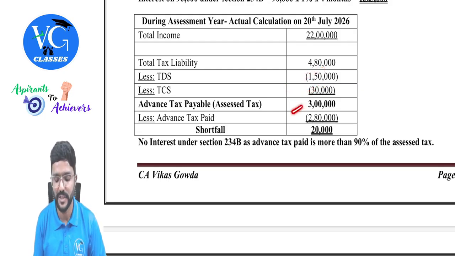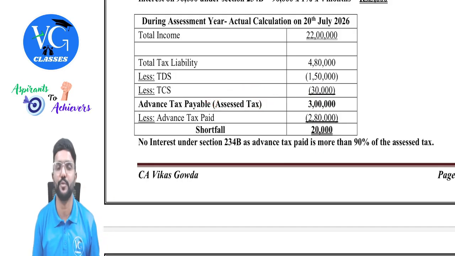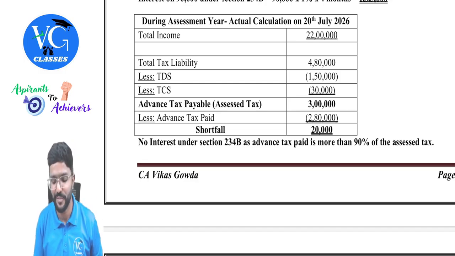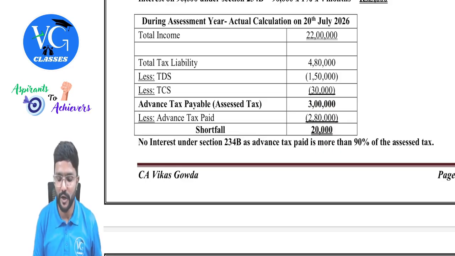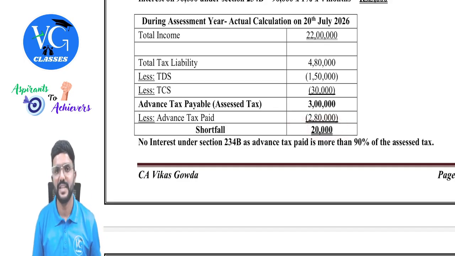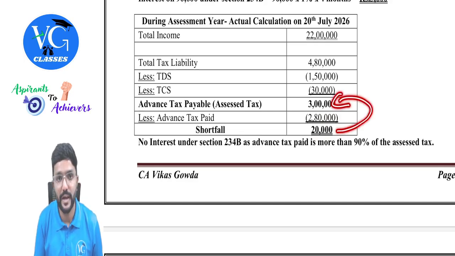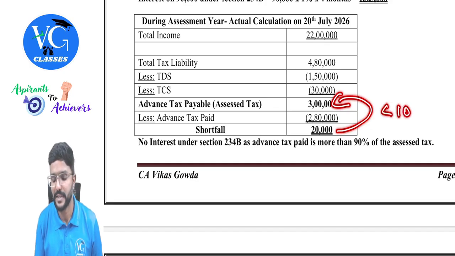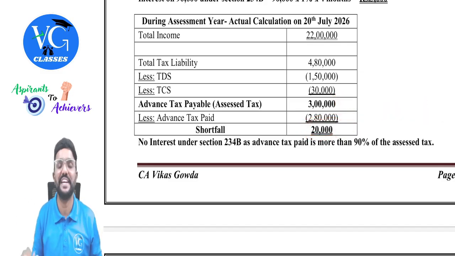So advance tax payable is how much, people? 3 lakh. Actual advance tax, that is assessed tax, which an assessee was supposed to pay. But actually advance tax, how much he has paid? Only 2 lakh 80. So what is the shortfall? 20,000. Check whether it is within 10%. So 20,000 divided by 3 lakh, it is within 10%, guys. So the shortfall is less than 10%. So no interest on it. Even though there is a shortfall, no interest on it. But assessee has to pay 20,000, but without any interest.